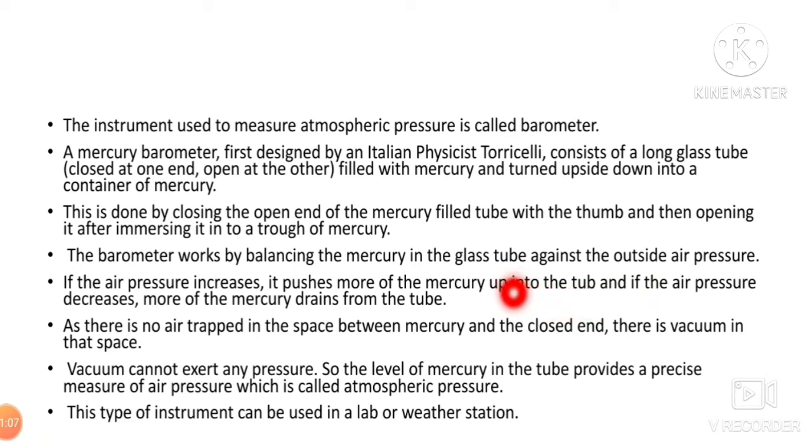As there is no air trapped in the space between mercury and the closed end, there is vacuum in that space. Vacuum cannot exert any pressure, so the level of mercury in the tube provides a precise measure of air pressure, which is called atmospheric pressure. This type of instrument can be used in a lab or weather station.